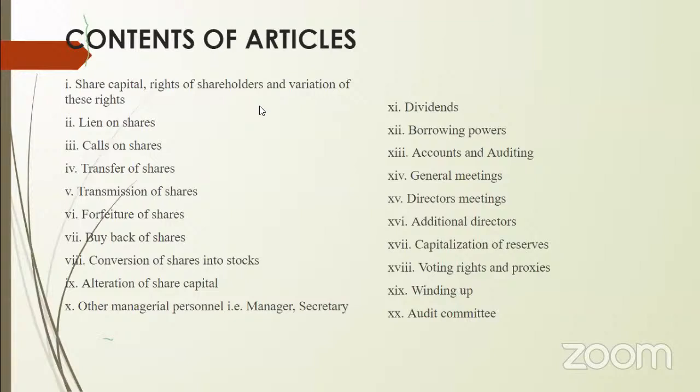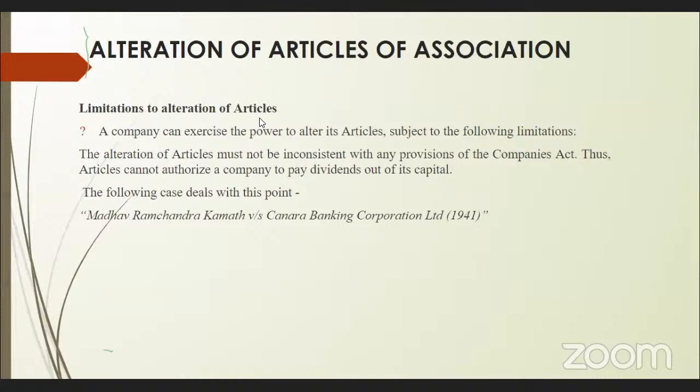The memorandum of association tells about the powers and activities of the company with the outside world, whereas the articles of association of a company tell about the rules and regulations for the internal management of the company.